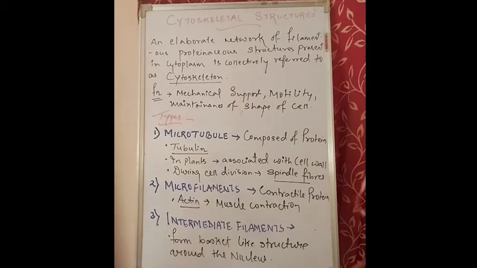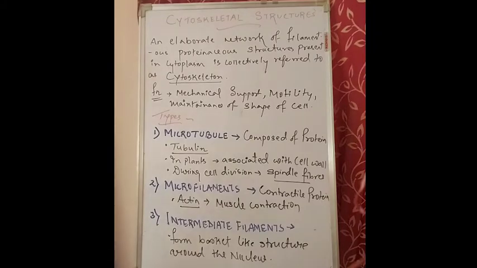Next topic is cytoskeletal structure. As the name suggests, cytoskeleton means it acts as a skeleton for the cell. They are generally the proteinaceous structures that act as a skeleton for a cell. An elaborate network of filamentous proteinaceous structures present in the cytoplasm is together known as cytoskeleton. The main function of these cytoskeletal structures is to provide mechanical support, motility of a cell, and also to maintain the shape of a cell.